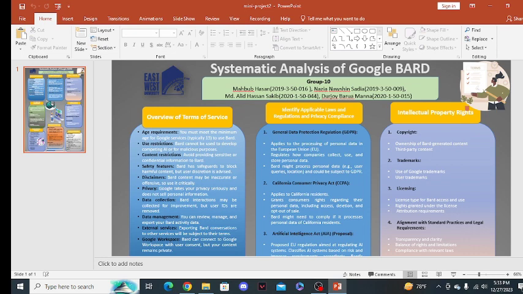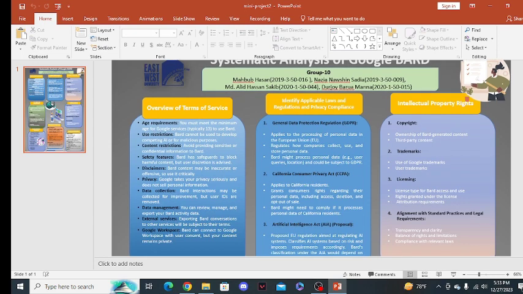The California Consumer Privacy Act (CCPA) applies to California residents and grants consumers rights regarding their personal data, including access, deletion, and opt-out of sale. BARD might need to comply if it processes personal data of California residents.